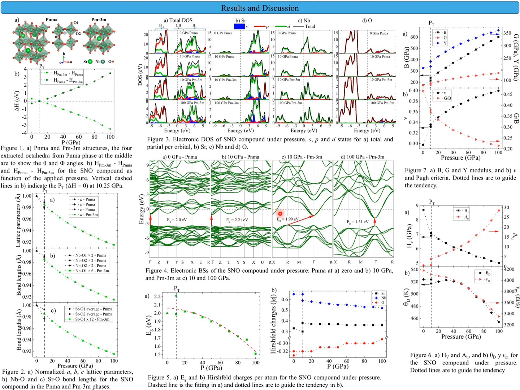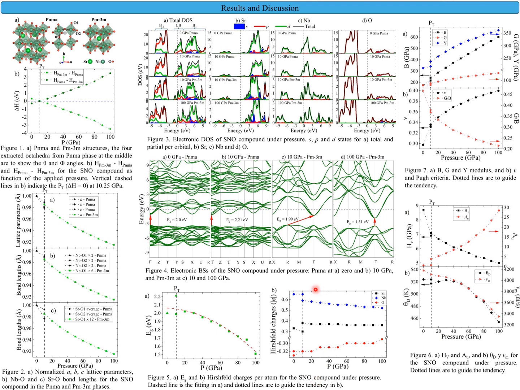For cubic phase at 10 gigapascal, the interband transition increases and changes to an indirect one from R to gamma points, and then it returns to a direct one at gamma point for pressures greater than 30 gigapascal, while the interband transition continues decreasing. These three bands are widened in energy, then the interband transition decreases from 2.0 until 1.51 electron volt at 0 and 10 gigapascal respectively.